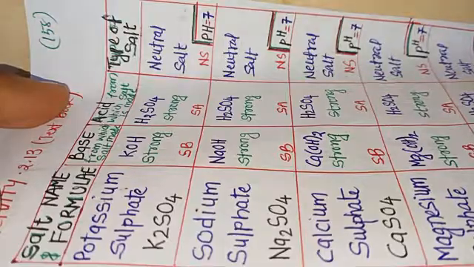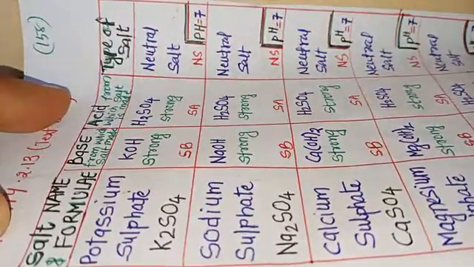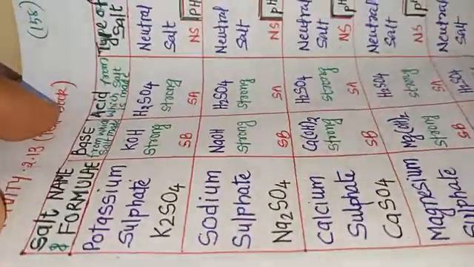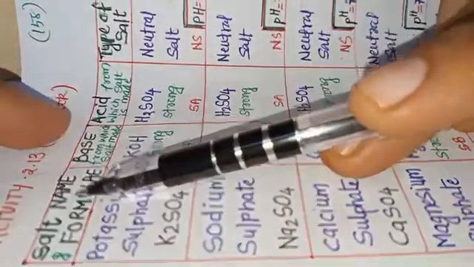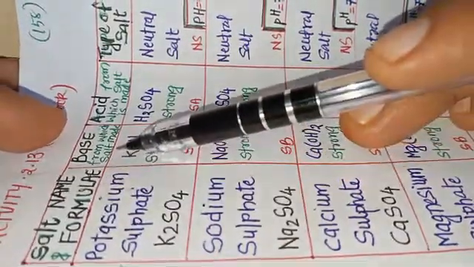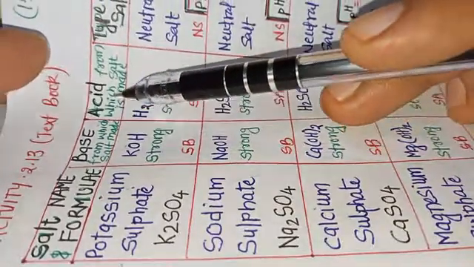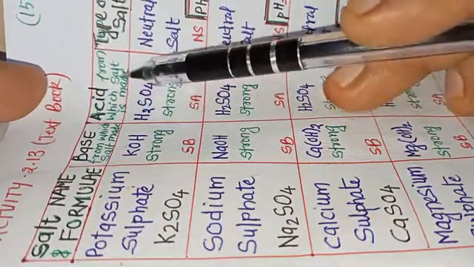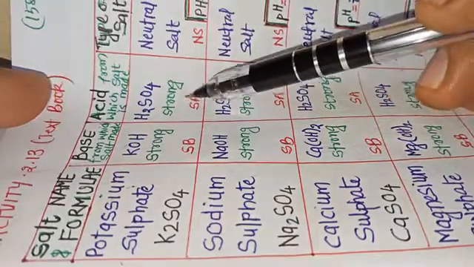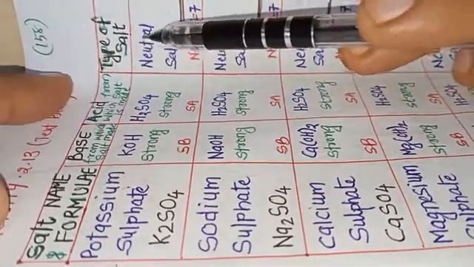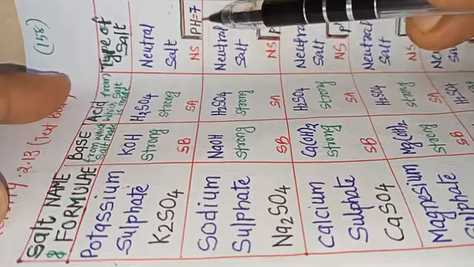Hello, dear students. We have studied about the various salts. Now we are going to tabulate them, or make a table out of all those salts. Here we have the salt name and its formula, then the base from which the salt is made, the name of the acid from which it is made and its formula, and then what type of salt it is and what its pH could be.